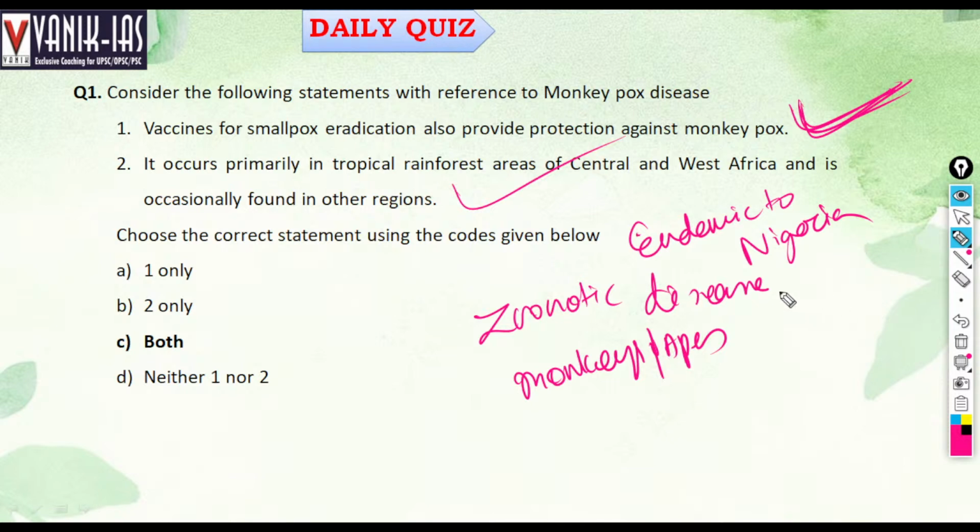So here both statements are right. The smallpox vaccine can be used for monkeypox, and the disease is seen in the tropical rainforests of West Africa and Central Africa.